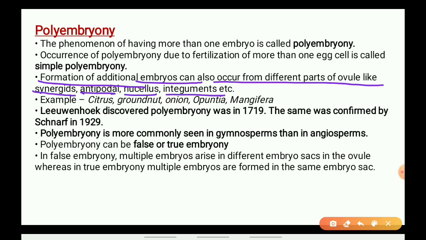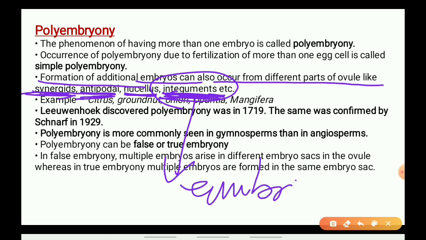When these parts sometimes get fertilized, when in these cells the exchange or the fusion of the gametes, the fusion of the nucleus takes place, then they may emerge as an embryo, and this will lead to polyembryony.